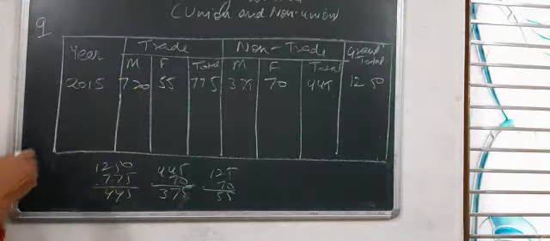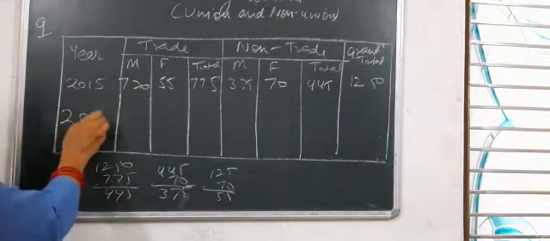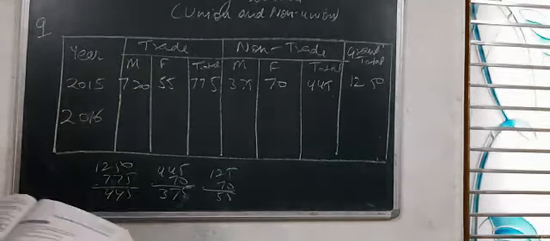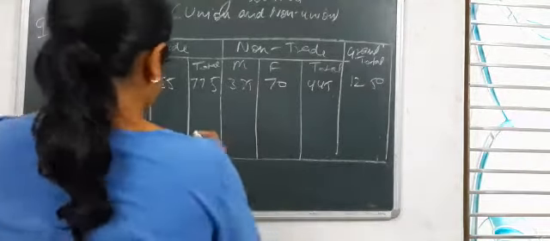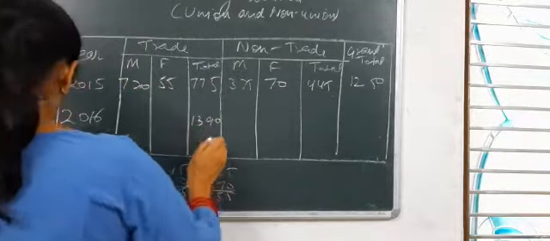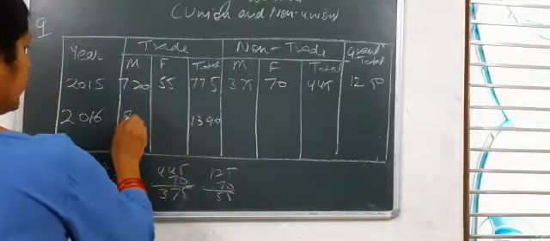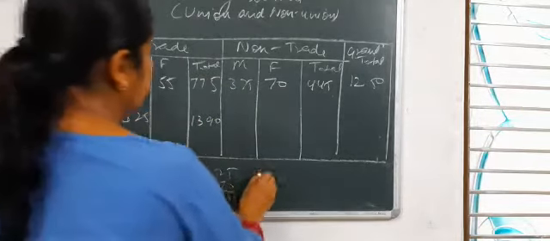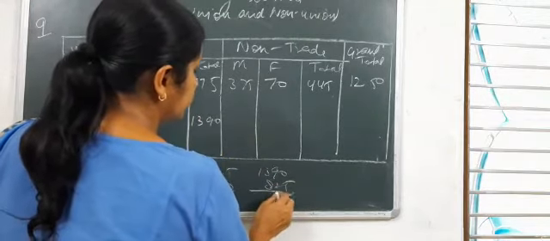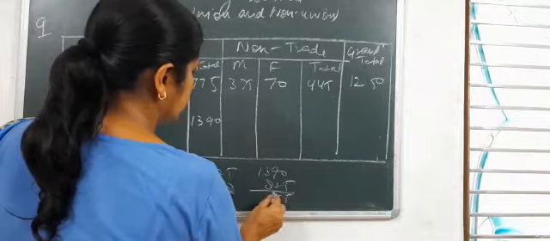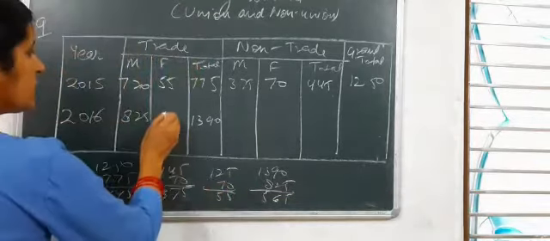So in the year 2016, the number of workers was 1,390, out of which 825 were men. So the remaining, 1,390 minus 825, will be the women, 565.